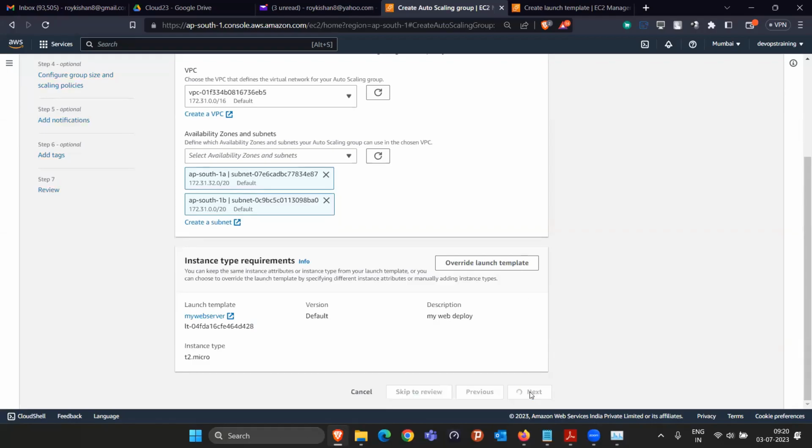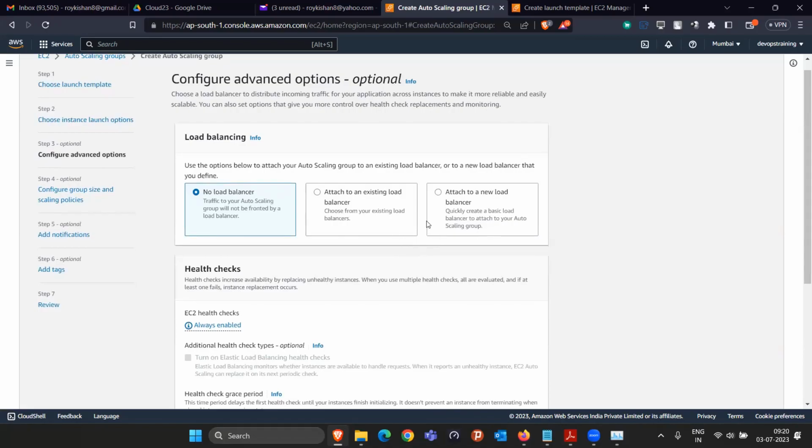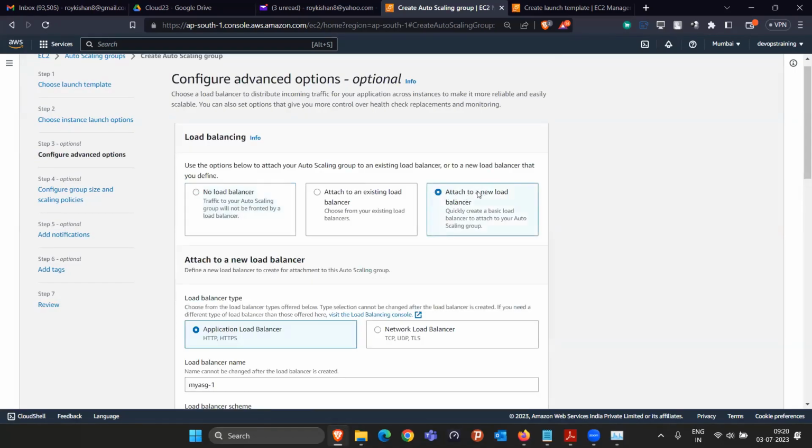That's it. Click on next. Now they're saying that you are going to launch a web server, so are you going to require a load balancer for this particular setup? I know that I'm going to require a load balancer, because the load balancer is the one who is going to distribute the traffic between all the auto scaling machines. If there are 100 web servers, who is going to distribute the traffic to them? Definitely a load balancer. So I can click on attach to a new load balancer.